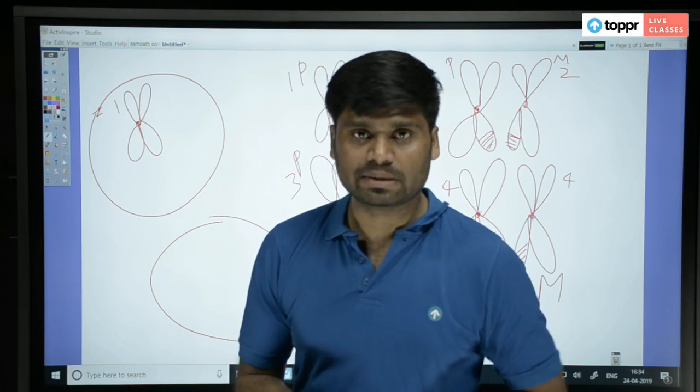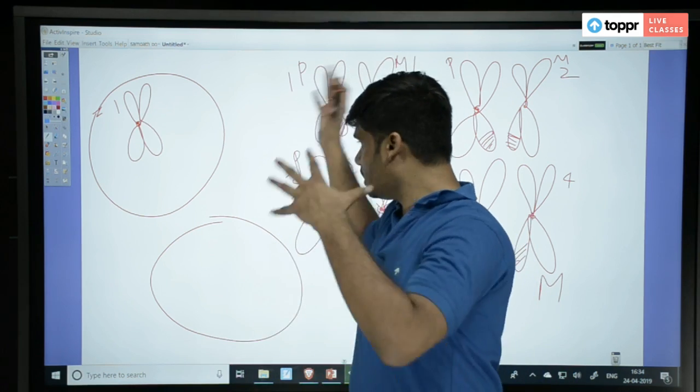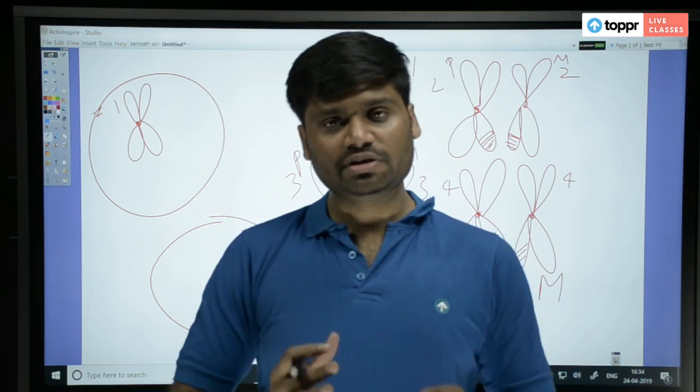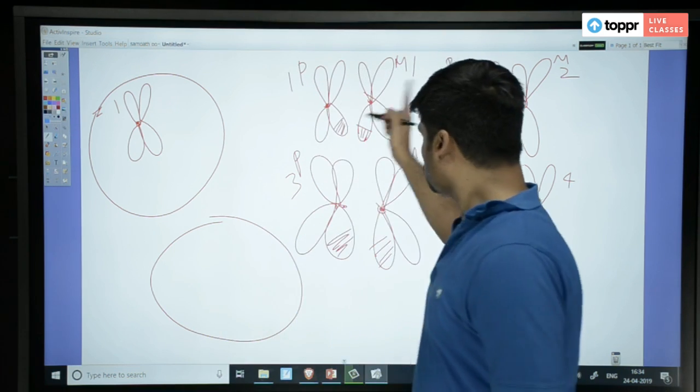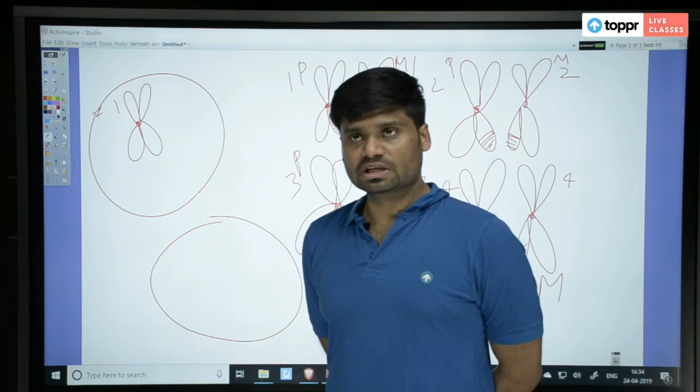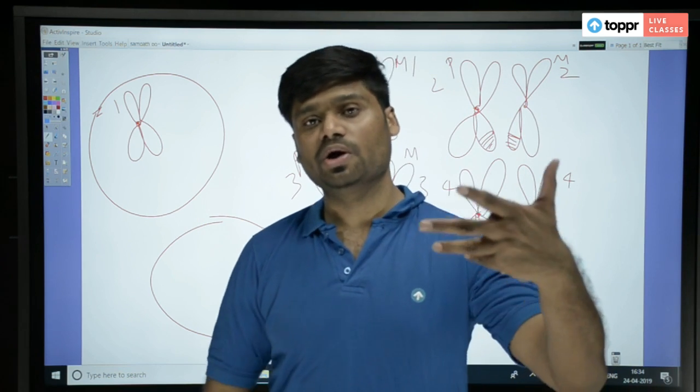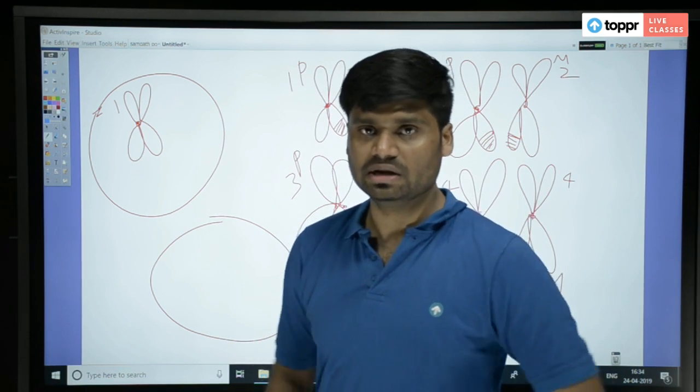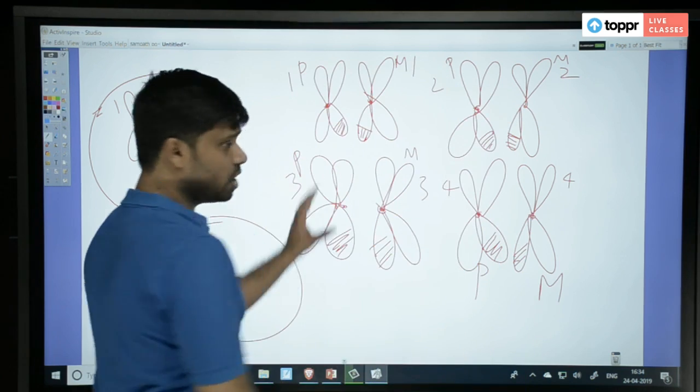Those gametes will not be viable, because for this particular parent, for the individual to survive, it needs 4 types of chromosomes. So each copy from all chromosomes should go. If it does not go, it will result in aneuploidy, that we'll see as a chromosomal abnormality later. So all, one copy should go.